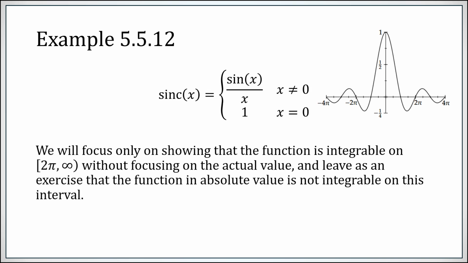Now we're only actually going to focus on showing that this function is integrable from 2 pi to infinity. We're starting at 2 pi just as a choice. What's really important is we're avoiding what's going on near 0 because clearly there's something a little weird happening there. But because the function is bounded and continuous on the entire real number line, omitting a specific finite little piece doesn't really affect whether the improper integral converges or not. We're also leaving as an exercise showing that the absolute value of this function is not integrable.